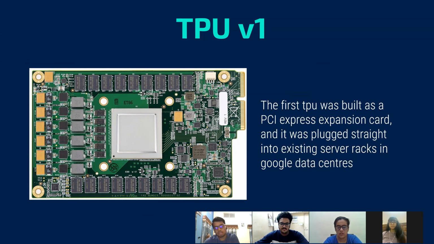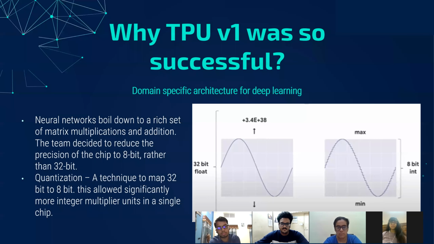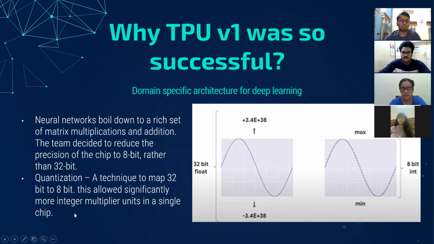So coming to different versions of TPU, the first version is TPU version 1. It was built as a PCI Express expansion card and was plugged directly into the servers of Google's data centers. Next slide. So, answering the question of why TPU version 1 was so successful: firstly, the precision of the chip was reduced to 8-bit rather than 32-bit to get a rich set of neural networks. Secondly, for more integer multiplier units in a single chip, a technique was designed to map 32-bit to 8-bit, and this technique was known as quantization. Next slide.